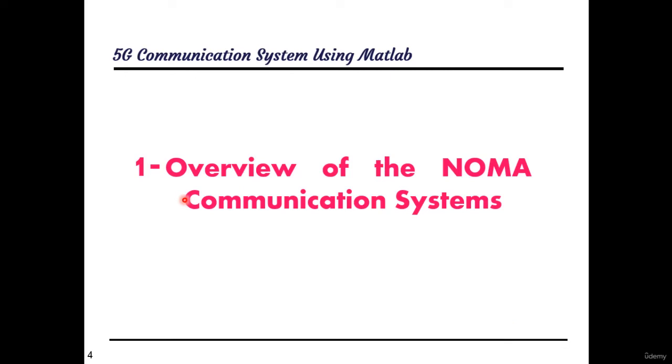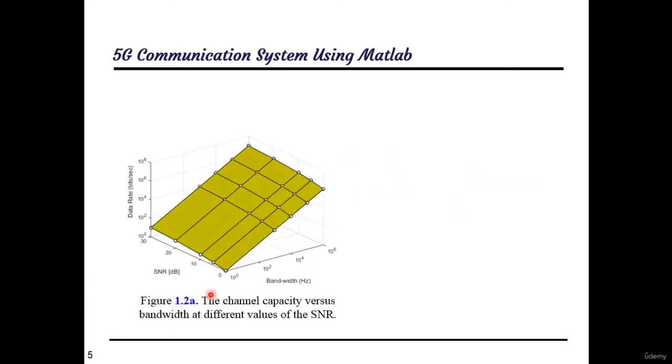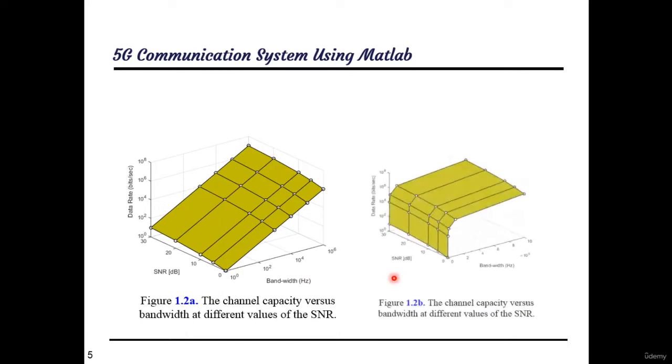The first outline. In this outline, an overview of the NOMA communication system with respect to orthogonal multiple access will be discussed. Then you will be able to simulate the Shannon capacity formula versus the bandwidth at different values of the signal to noise ratio.